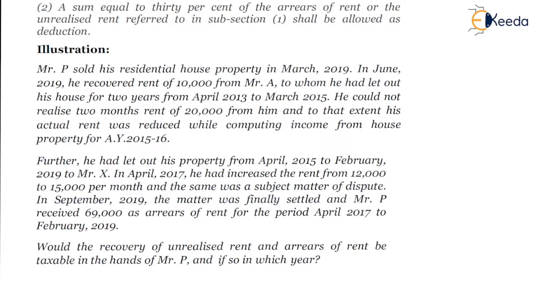Subsection 2, a sum equal to 30% of the arrears of rent or the unrealized rent referred to in subsection 1 shall be allowed as deduction.